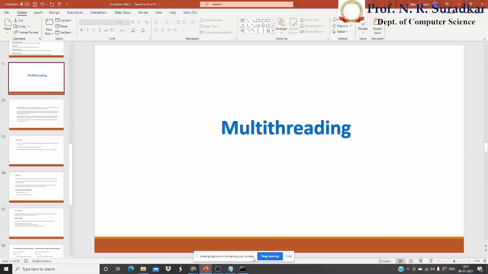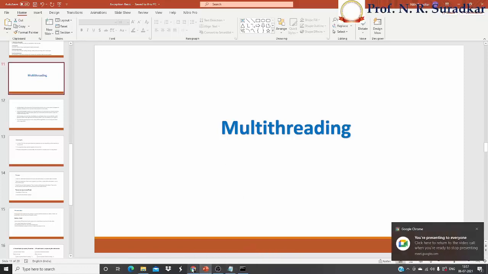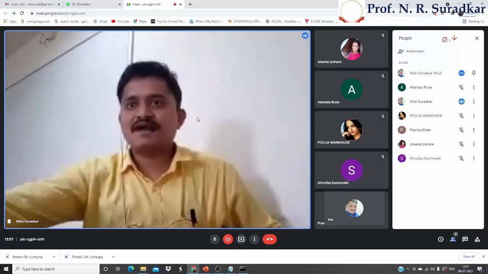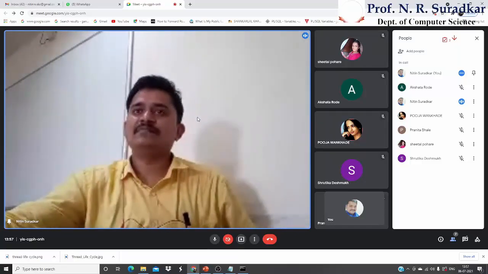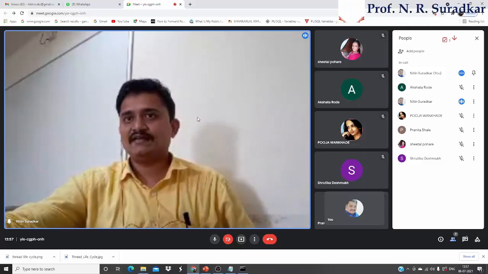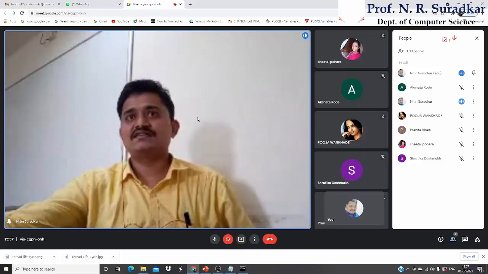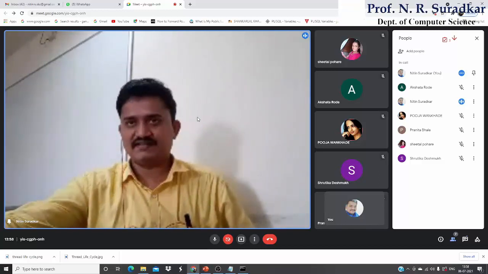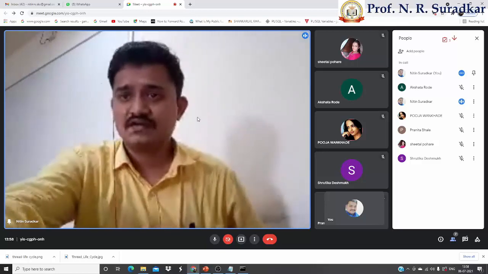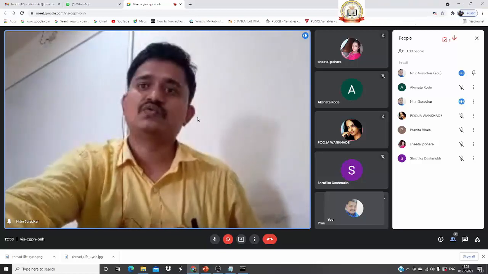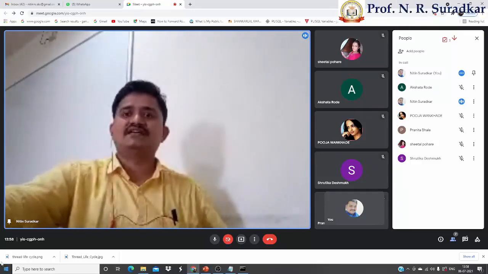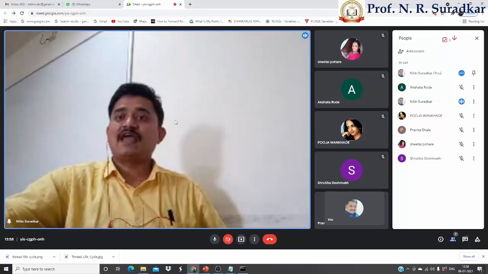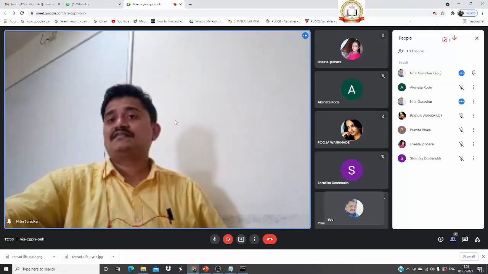There we convert a large program into subparts, and those subparts execute concurrently, in parallel. That is called multi-threading, in which we learned what multi-threading means, what a single thread means, how to create a thread by extending the Thread class and by implementing the Runnable interface. Then we learned about the life cycle of a thread and thread priority.